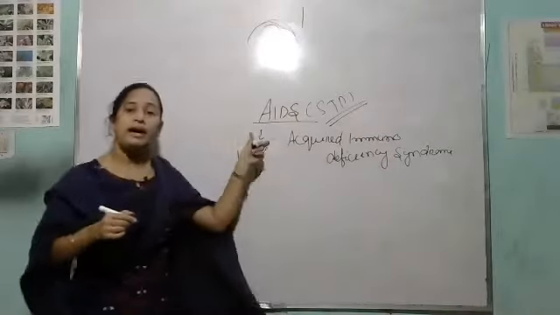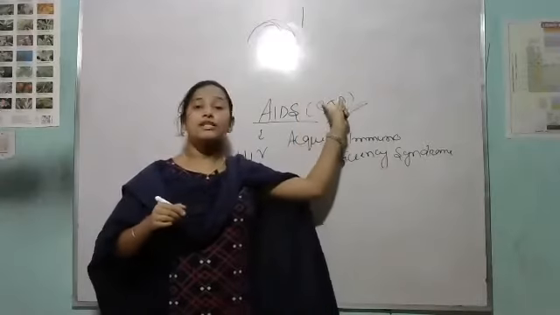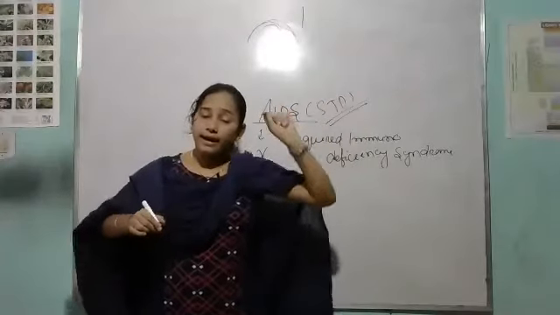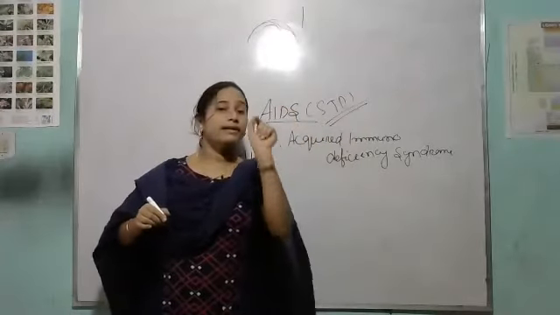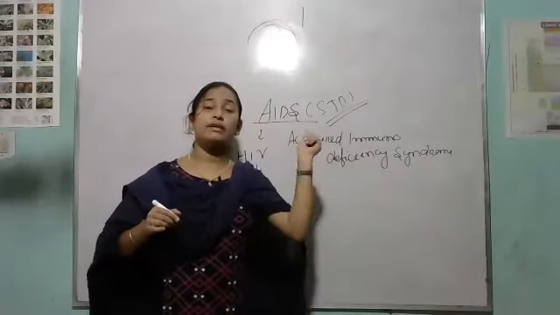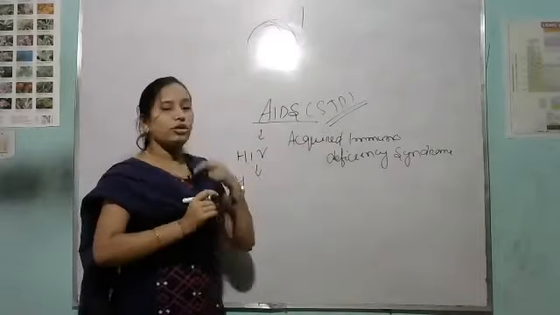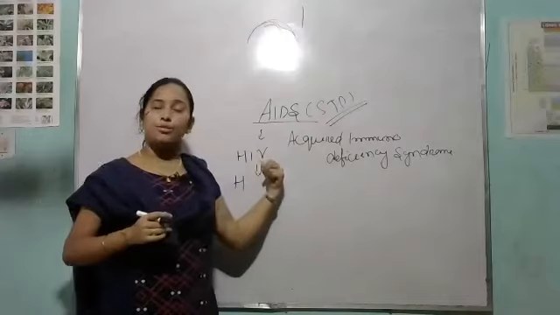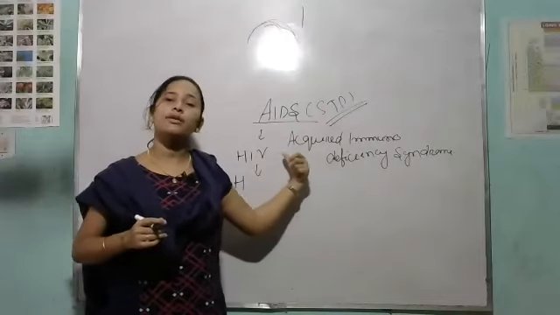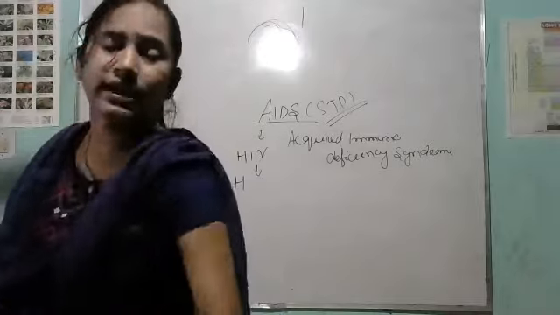That means AIDS can only be transmitted through sexual intercourse. Clear? So that's why it is an STD disease. So what is the abbreviation of AIDS? Acquired immunodeficiency syndrome, and the responsible virus is what? Your HIV virus. So see, you know about the structure of the virus.